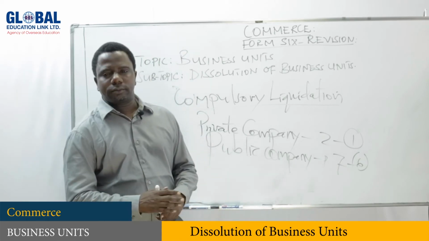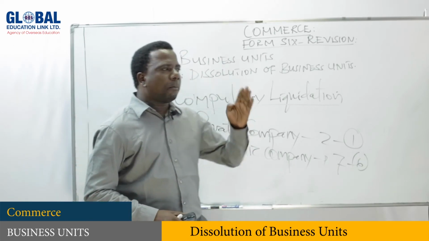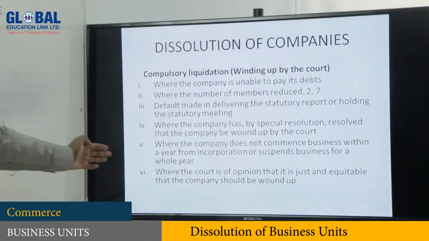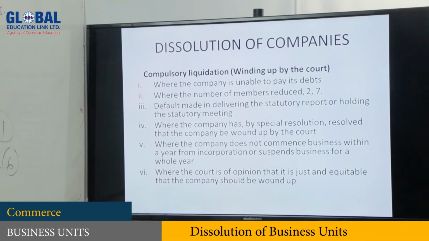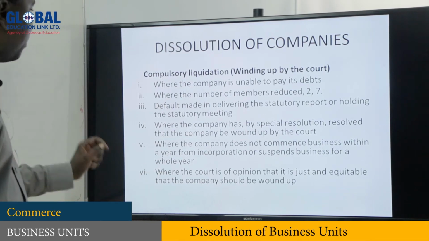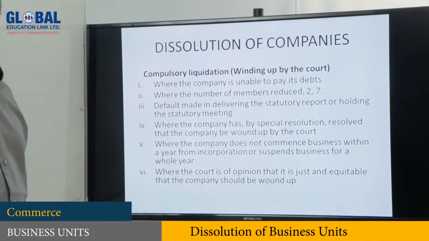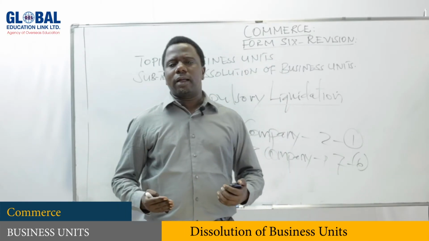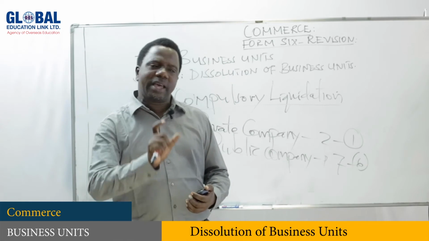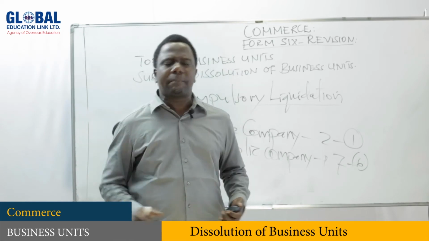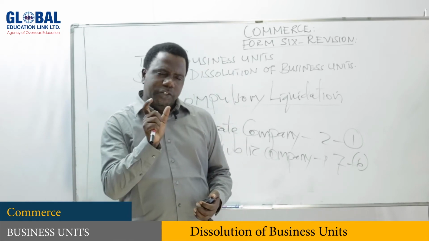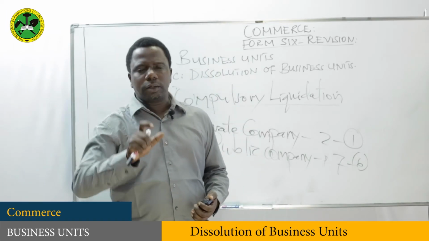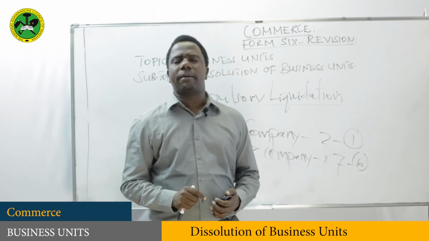Another reason which may cause a compulsory dissolution or liquidation is where the court is of the opinion that it is just and equitable that the company should be wound up. Sometimes the court may see the conduct of the business of that company, and the court may have an opinion that this company should wind up.